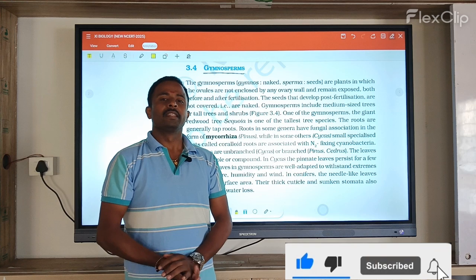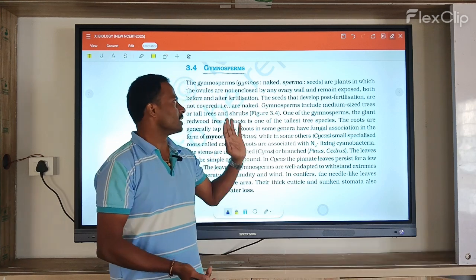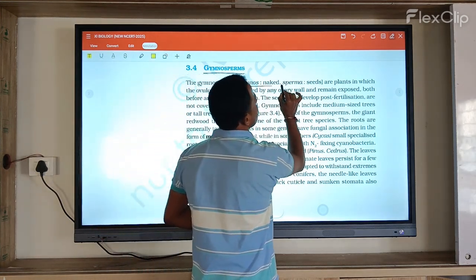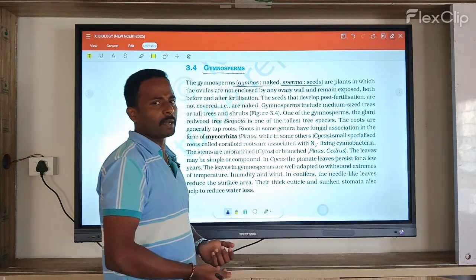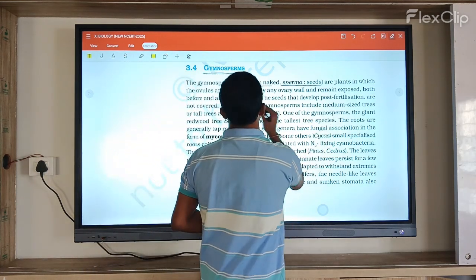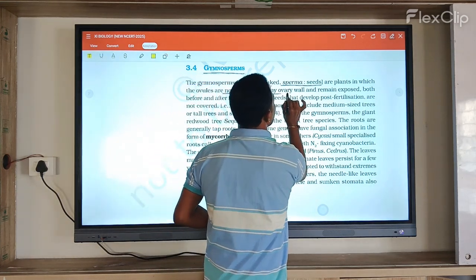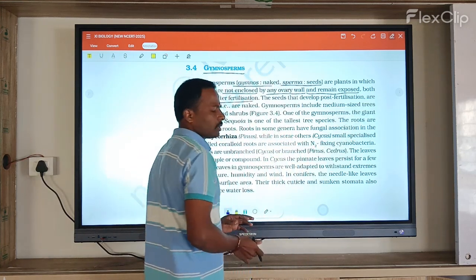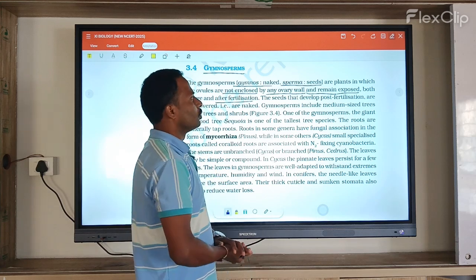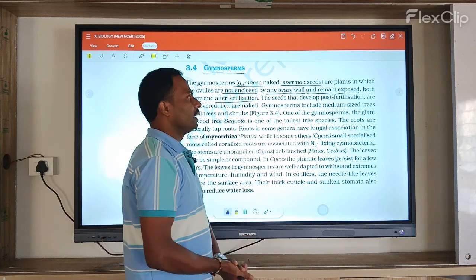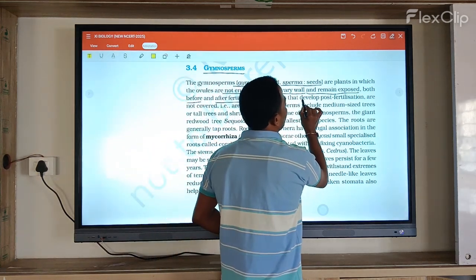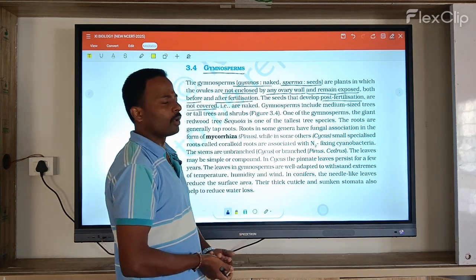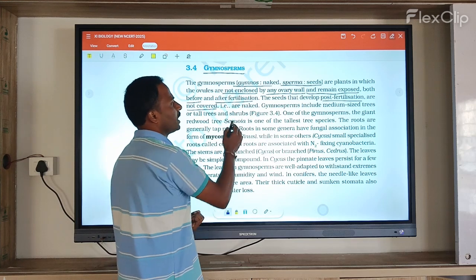In this section we discuss the plant kingdom, continuing from the pteridophytes to the gymnosperms. Gymno means naked, sperma means seeds. So naked-seeded plants are called gymnosperms. In these plants the ovules are not enclosed by any ovary wall and remain exposed both before and after fertilization. The seeds develop after fertilization and are not covered, that is, they are naked.